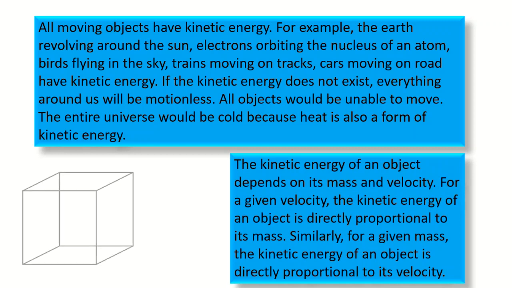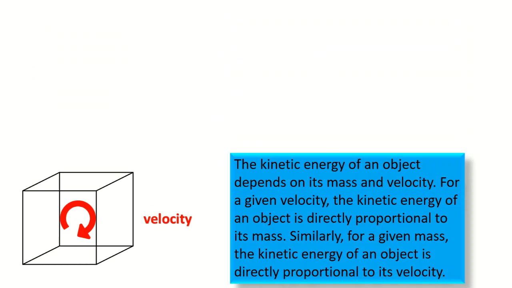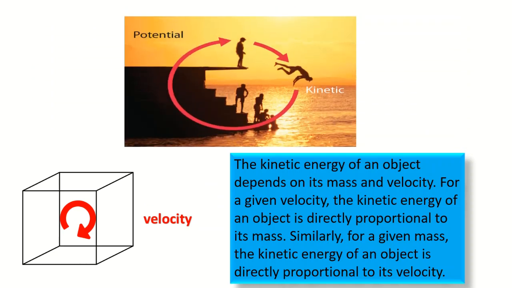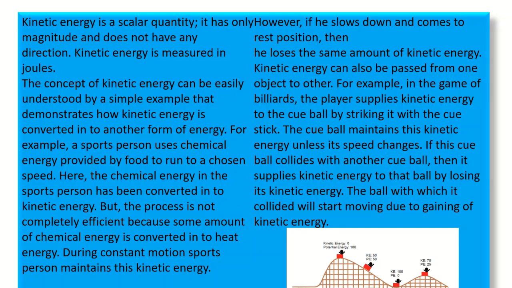The kinetic energy of an object depends on its mass and velocity. For a given velocity, the kinetic energy of an object is directly proportional to its mass. Similarly, for a given mass, the kinetic energy of an object is directly proportional to its velocity. Kinetic energy is a scalar quantity. It has only magnitude and does not have any direction. Kinetic energy is measured in joules.